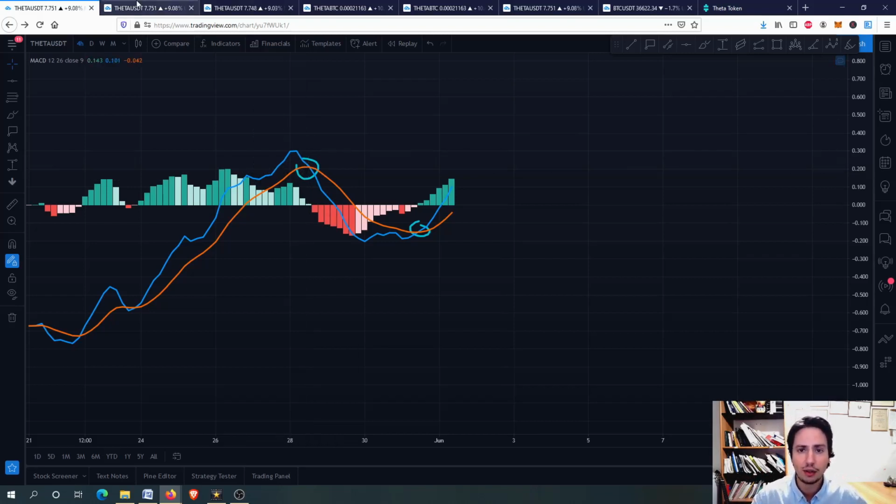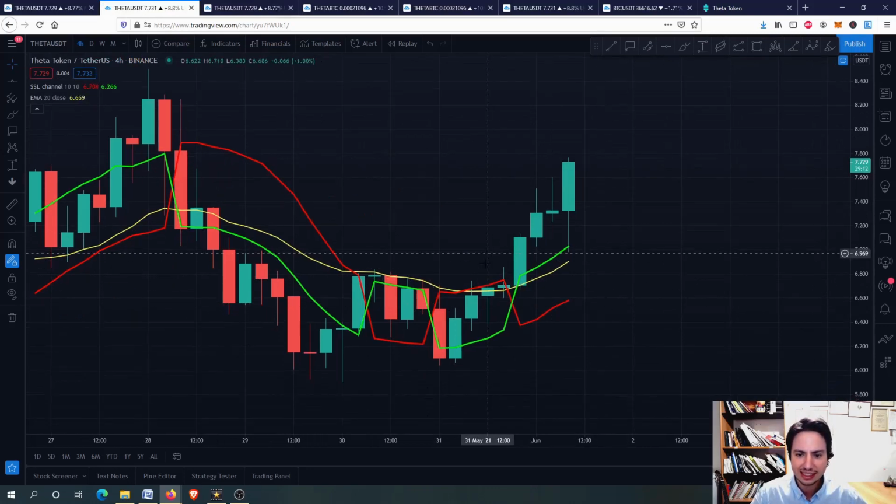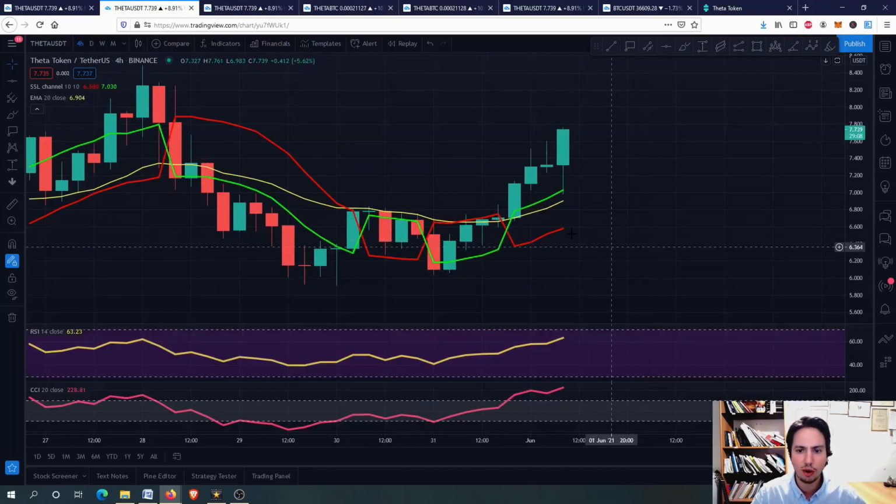It is very healthy in a cryptocurrency market to see some bearish action during the day or maybe the next 1 to 2 days. Nothing important, but we need to go and surpass this resistance level. Let's go to THETA against USDT, guys. You can see the SSL channel is now green. The green line is above the red line. We have a buying opportunity on the 4-hour frame.